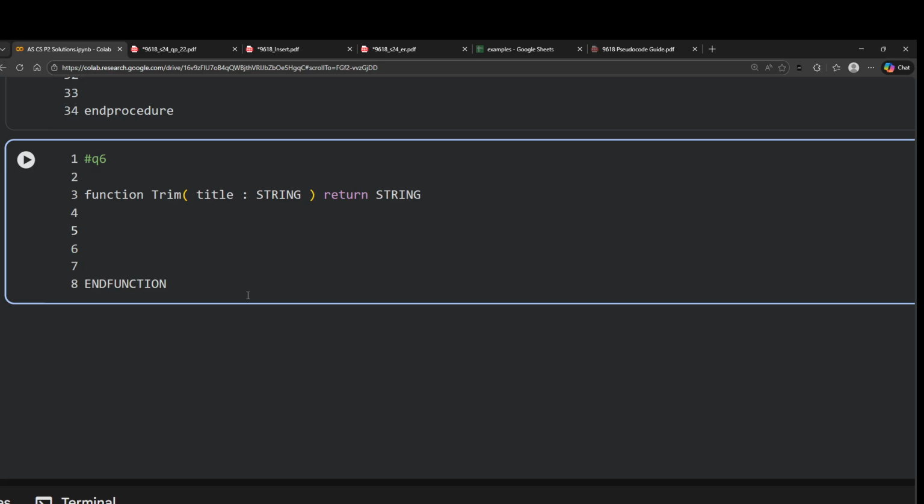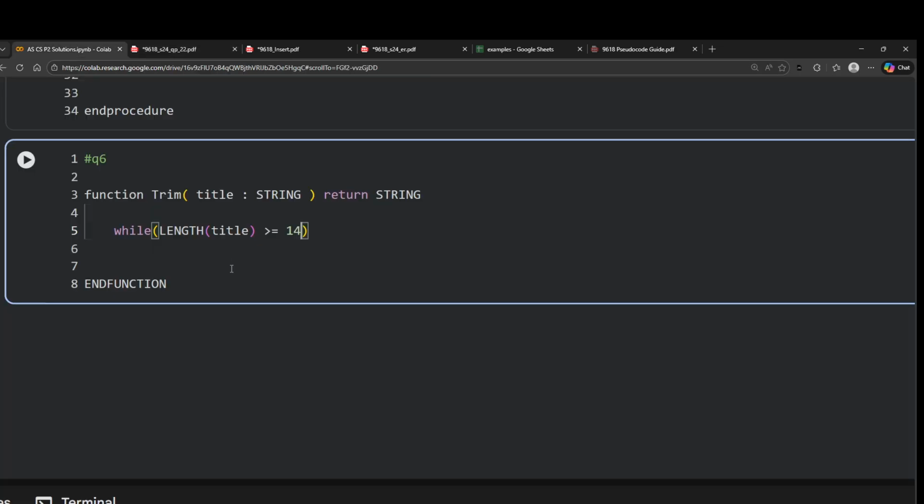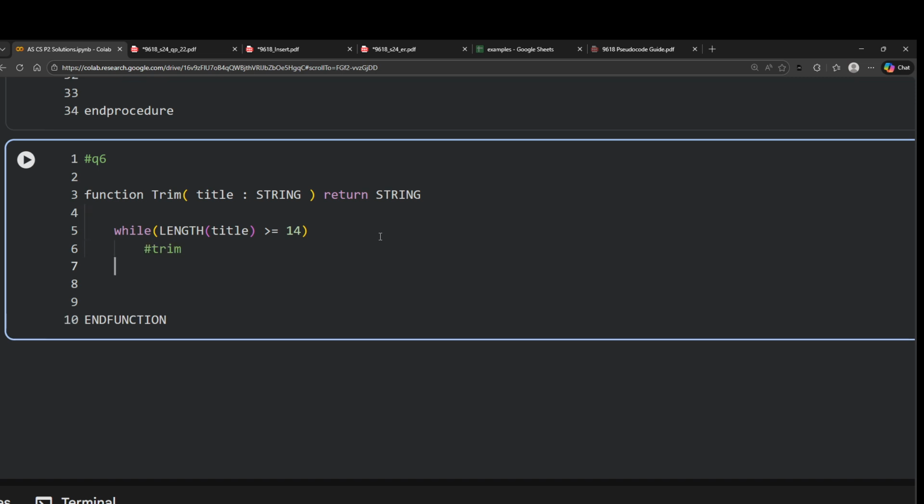Okay, so now the first thing that we have to do is that while the length of the title is greater than or equal to 14. The question says that if the resulting title is not less than 14, then you need to trim again. So while that is the case, we need to trim the values, right?